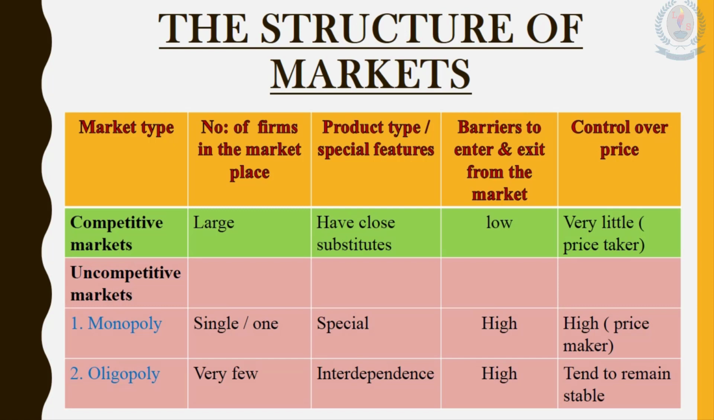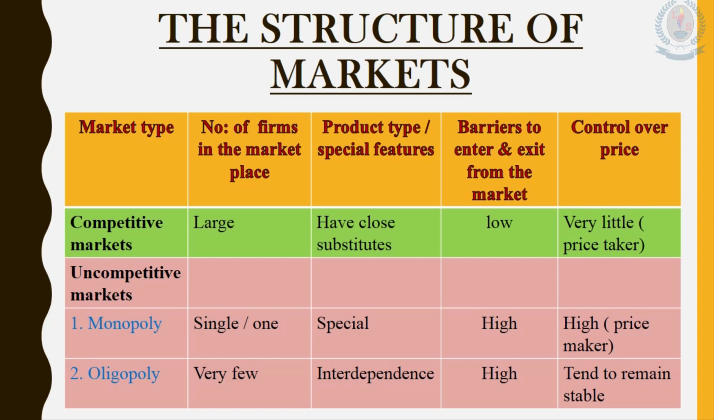Under uncompetitive marketplaces, we can identify monopoly and oligopoly type markets. You may have heard these two words in economics as well. Anyhow, now I am going to discuss the structure of markets. You can see a table. In this table, I have included 5 columns.